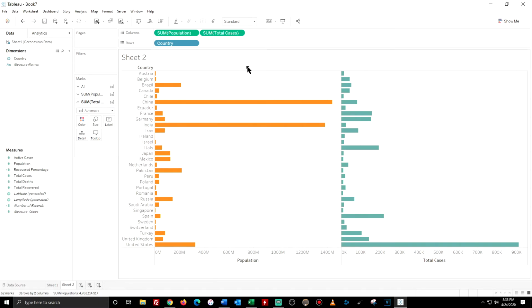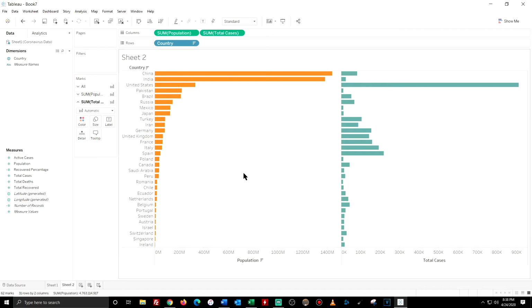So let's sort this by the number of population. From the chart, you can see that China and India are the two countries that have the most population, with China at 1.4 billion and India at 1.3 billion. But when you look at the total number of cases, India only had 24,000 and China had 82,000.